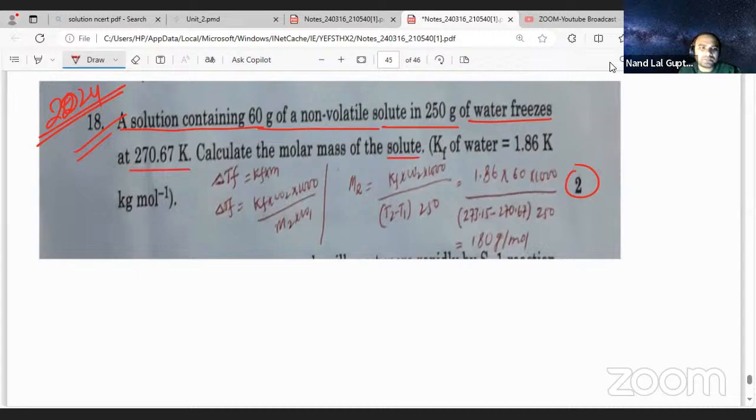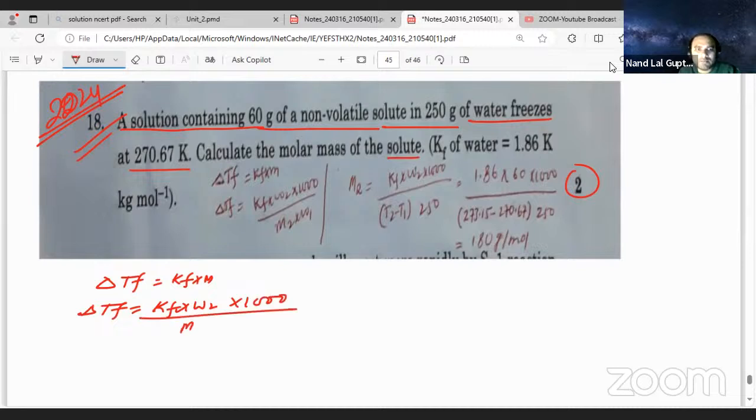Kf is given. So what is the formula? Delta Tf is equal to Kf into m. So delta Tf is equal to Kf into W2 into 1000 divided by M2 into W1. Now you can plug in the values. First of all, you calculate delta Tf, otherwise you can't do this because they are asking molar mass. So delta Tf is required, which is Tf naught minus Tf.